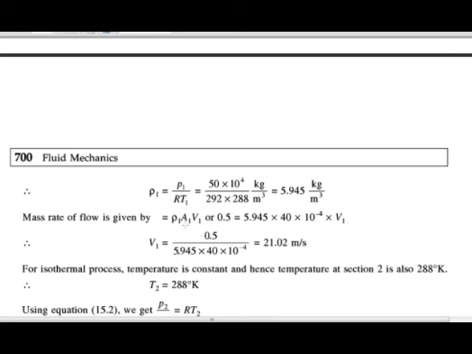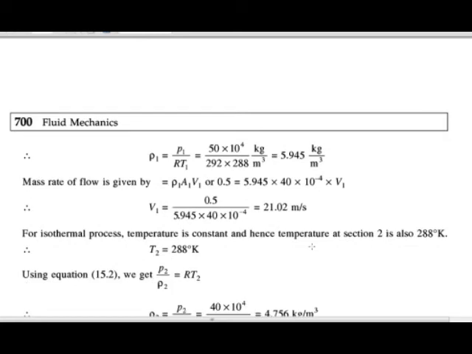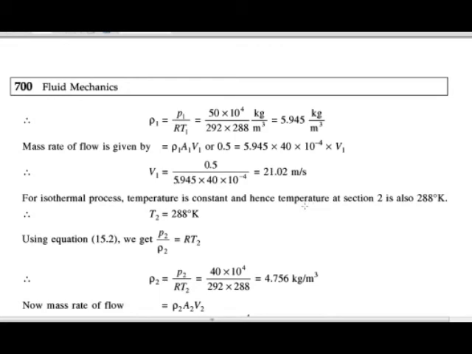Then after putting this, we get the value of V1 as 21.02 meter per second. Okay, here we are getting the value of velocity of the flow at section 1, which is equal to 21.02 meter per second.